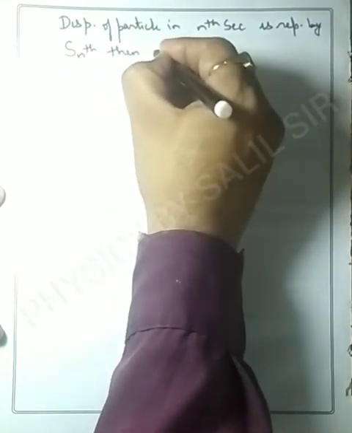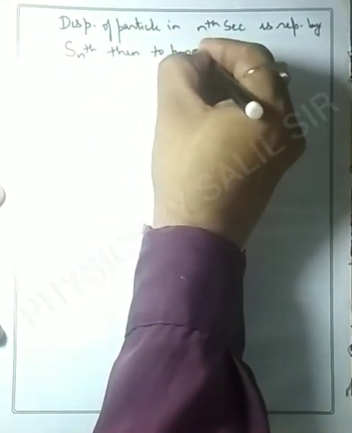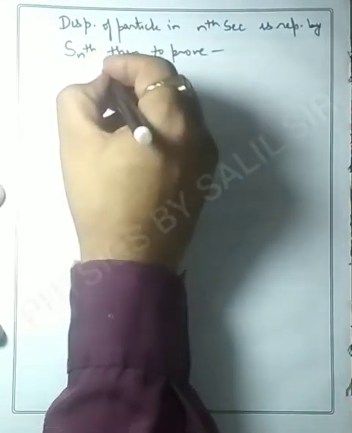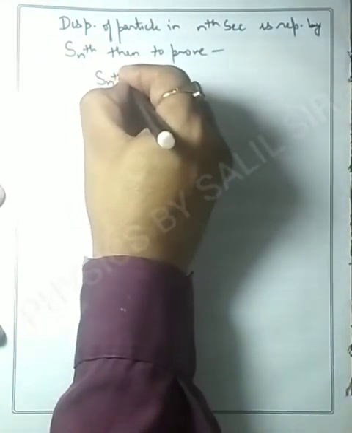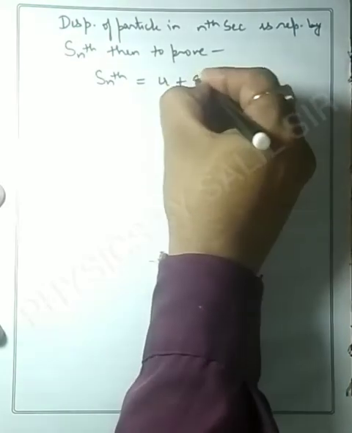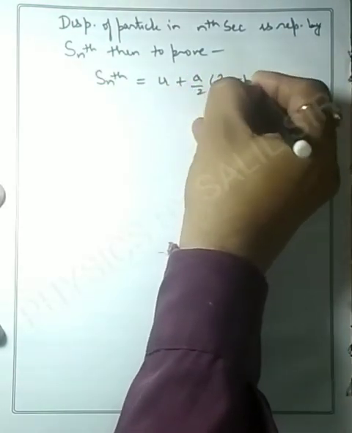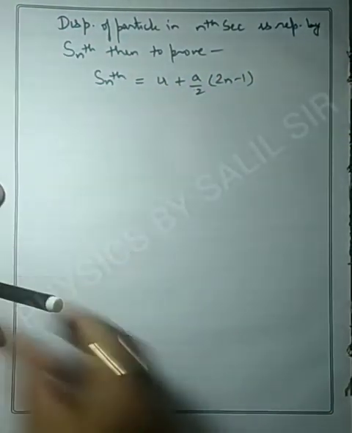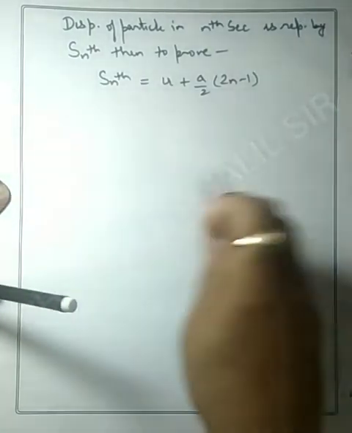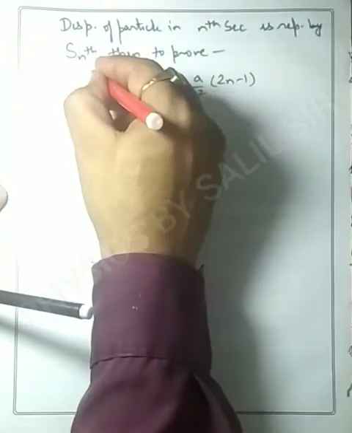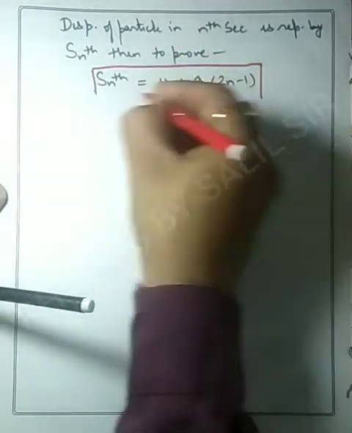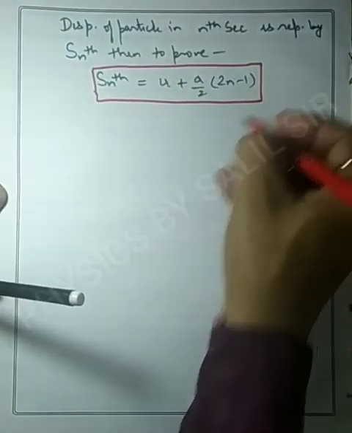Then you have to prove the expression to find this S nth: S nth is equal to u plus a by 2 in bracket 2n minus 1. You have to prove this.